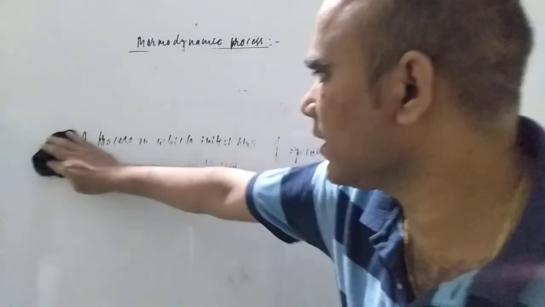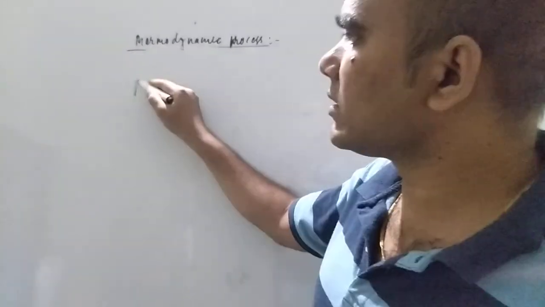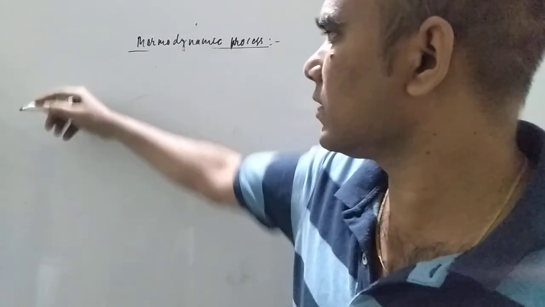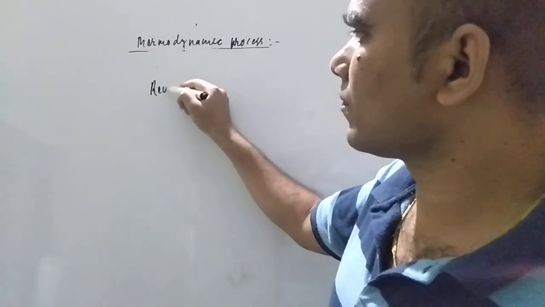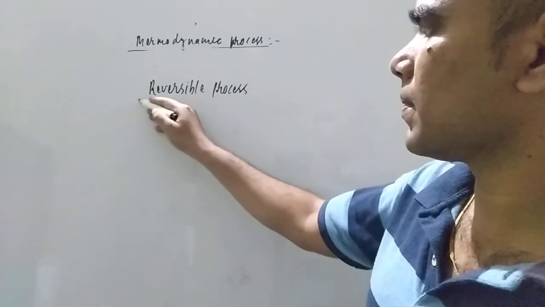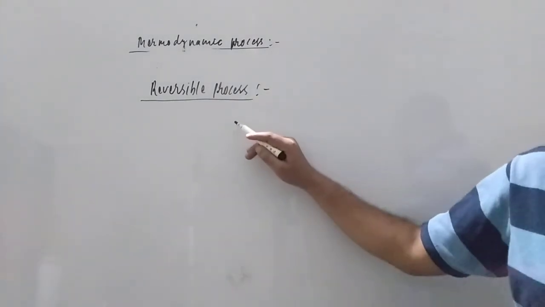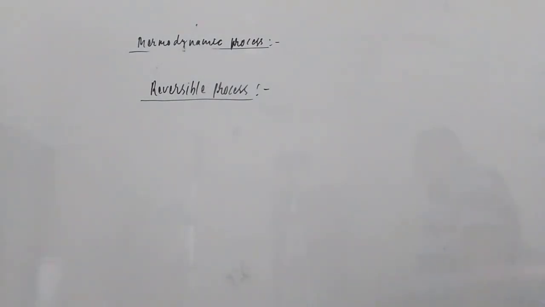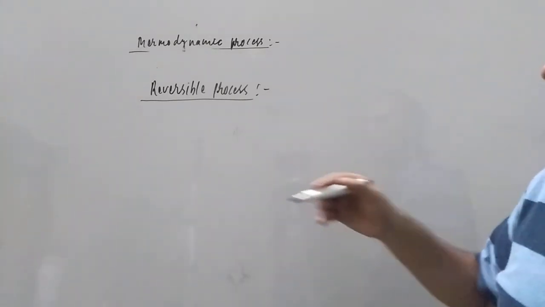Let us try to understand, student, what is the reversible process. Reversible means, as per the term, it can be reversed. So we can write: a process which can be reversed when change is carried out in the opposite direction.